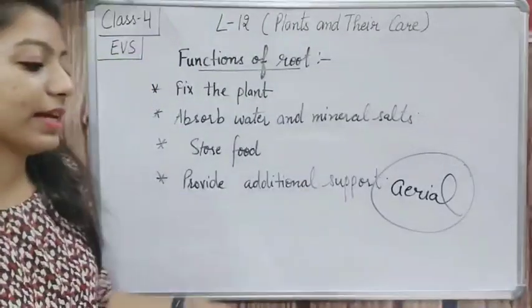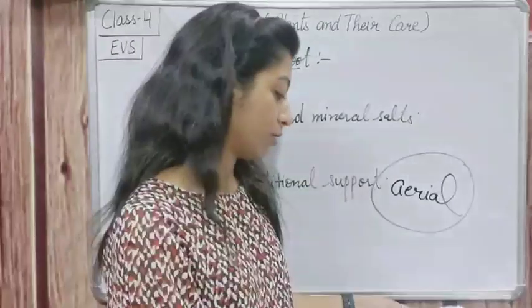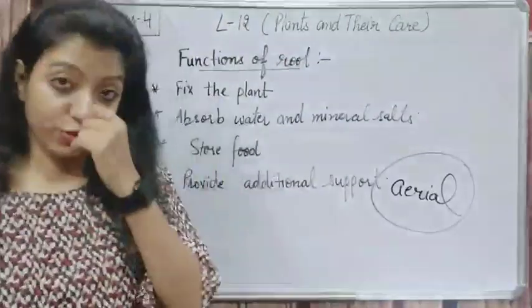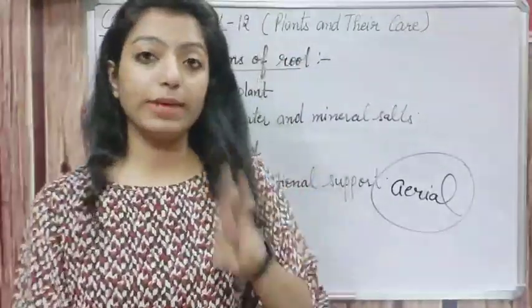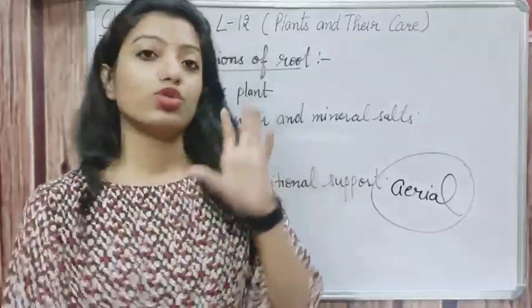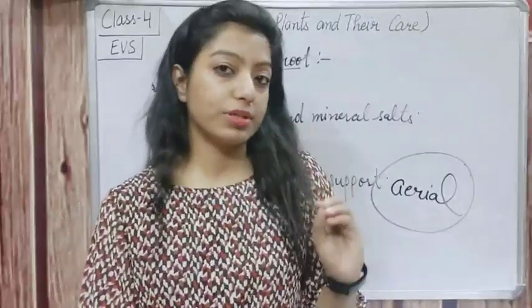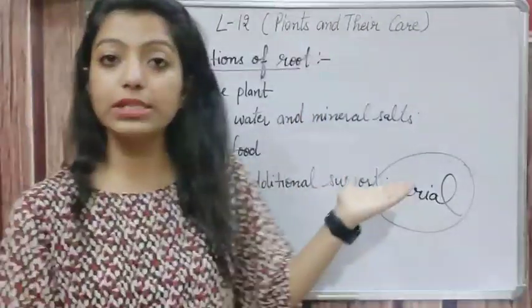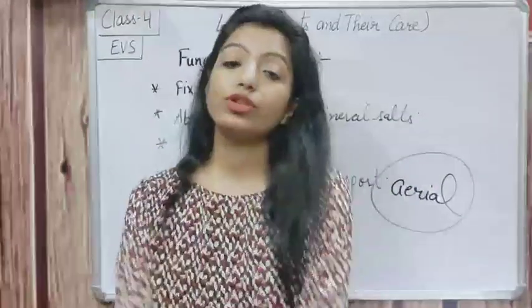So students, this was about chapter number 12 जो आज हमने पढ़ा about the parts of plants, two types of plants, about the root system and about the shoot system, right? So today I explained to you about the root system. In the next session I will give the recap of this again and we'll start with the shoot system.